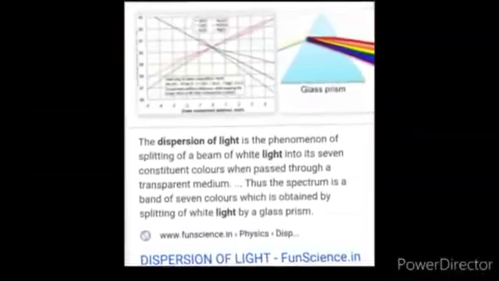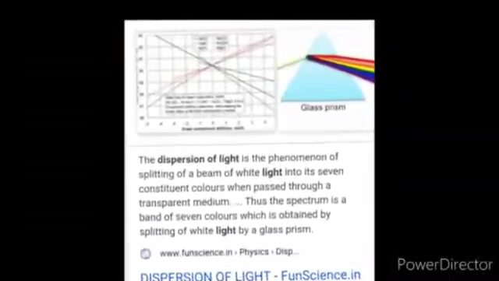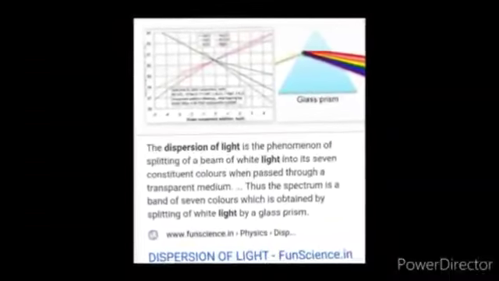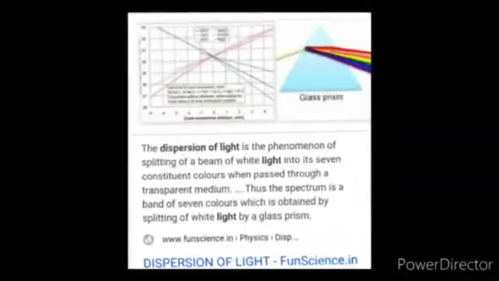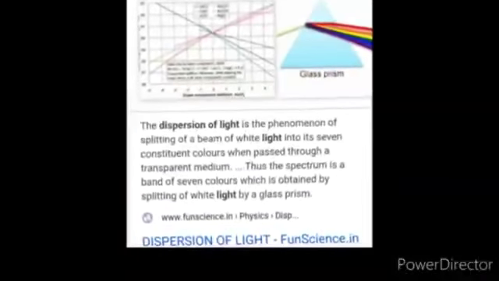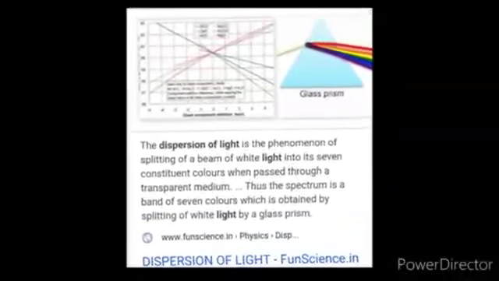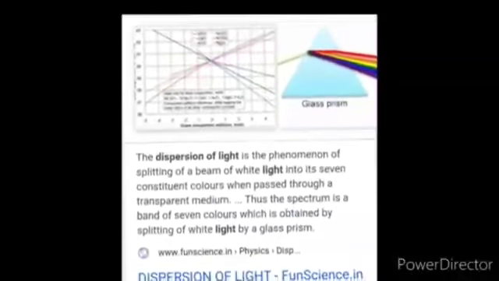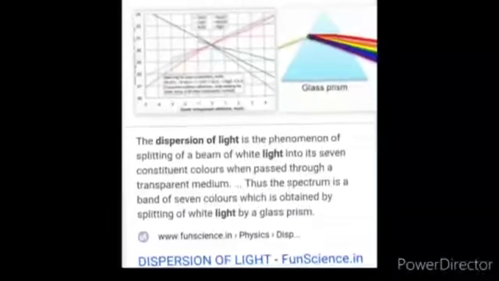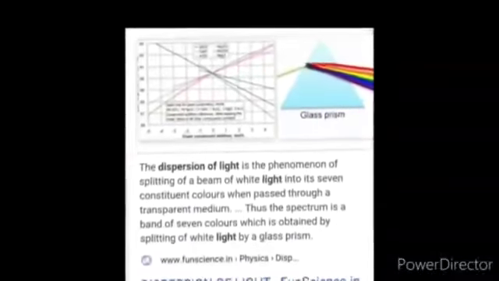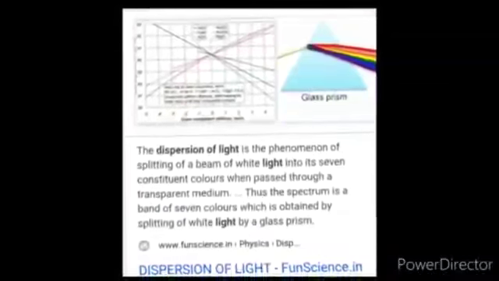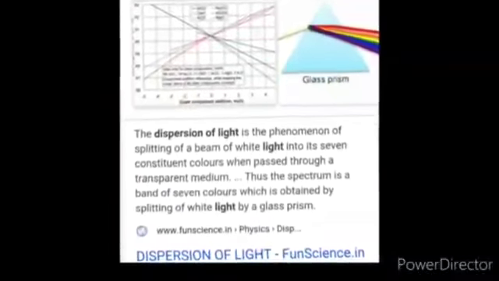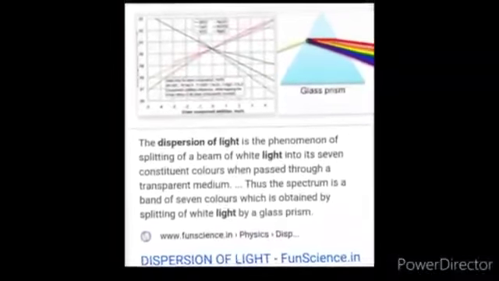As you know, the sun gives us light. But what color of light does the sun give? The sun gives us white light. White light is a mixture of 7 colors. The 7 colors, you know, are Vibgyor, that is violet, indigo, blue, green, yellow, orange, red. Vibgyor is a combination of 7 colors. White light is a combination of 7 colors.